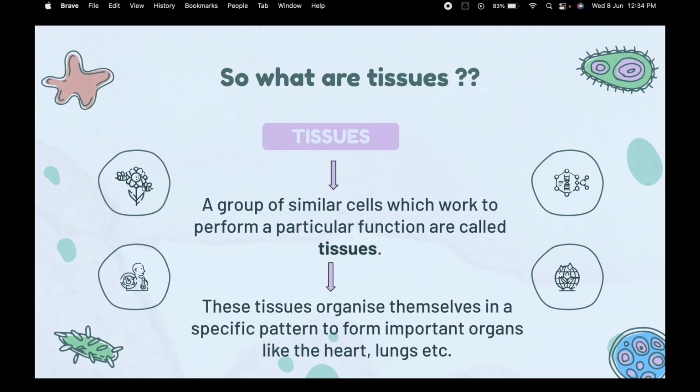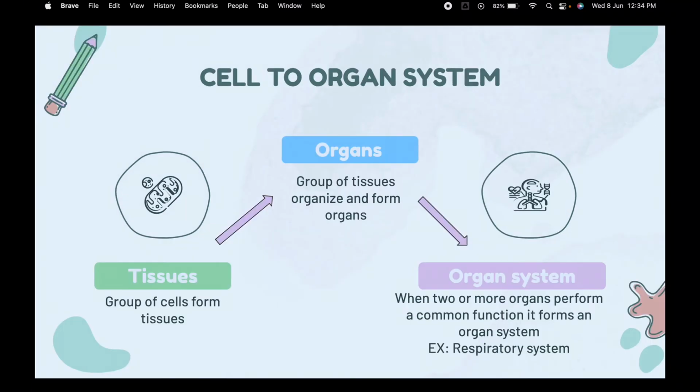Further on in the chapter, we'll be discussing a more complicated definition. Tissues organize themselves into a specific pattern to form important organs like the heart, lungs, stomach, brain, etc.